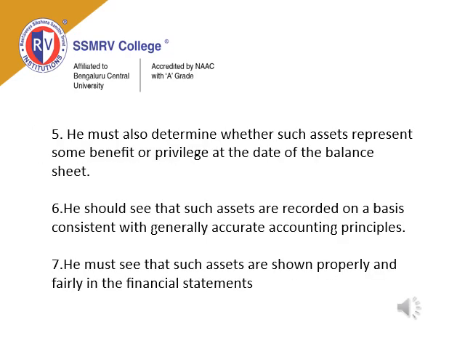Next point, he must also determine whether such assets present some benefit or privilege at the date of the balance sheet. So he has to check whether those assets do benefit at the end date of the balance sheet, or whether the value is just the same as it was in the previous balance sheet. The next point is he should see that such assets are recorded on a basis consistent with generally accepted accounting principles. Any asset value, whether patent, goodwill or anything, cannot go on without following generally accepted accounting principles. The values and the recording process should be based on accounting principles, and that accuracy will be checked.